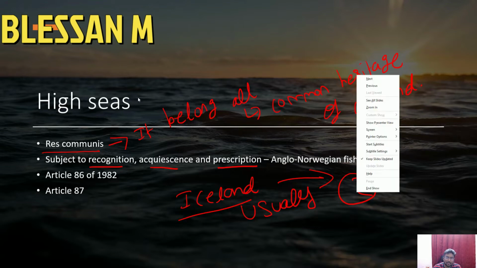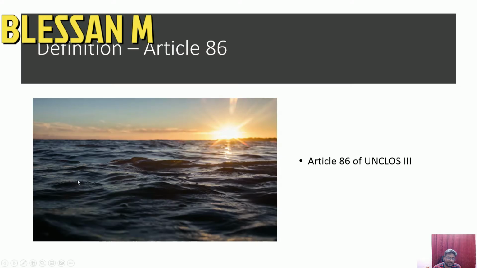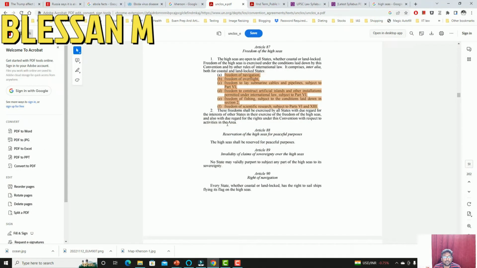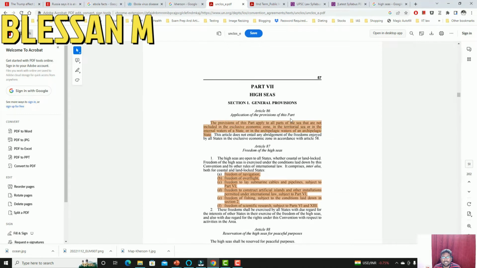Now let us see some of the articles, Article 86 and 87 of UNCLOS. So what do 86 and 87 of UNCLOS talk about? Article 86 talks about the definition of high seas.